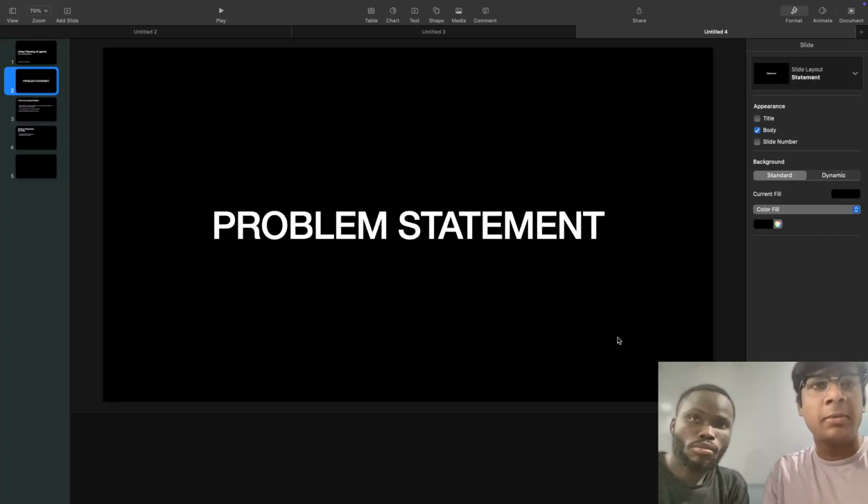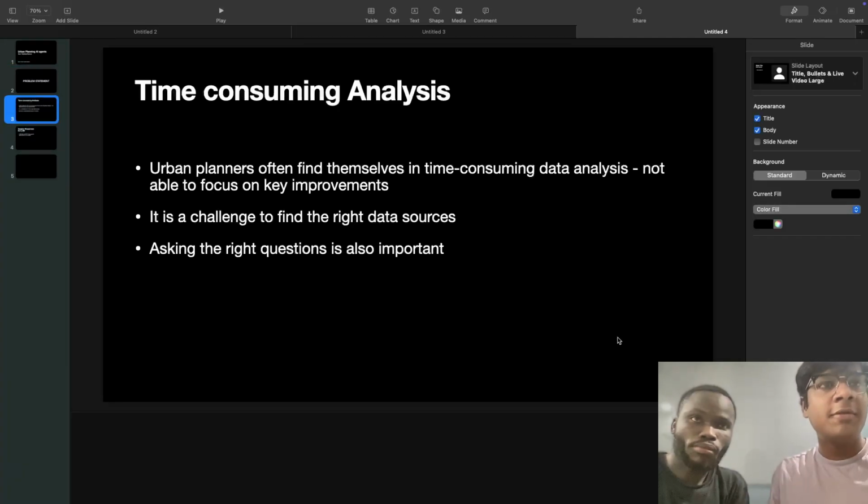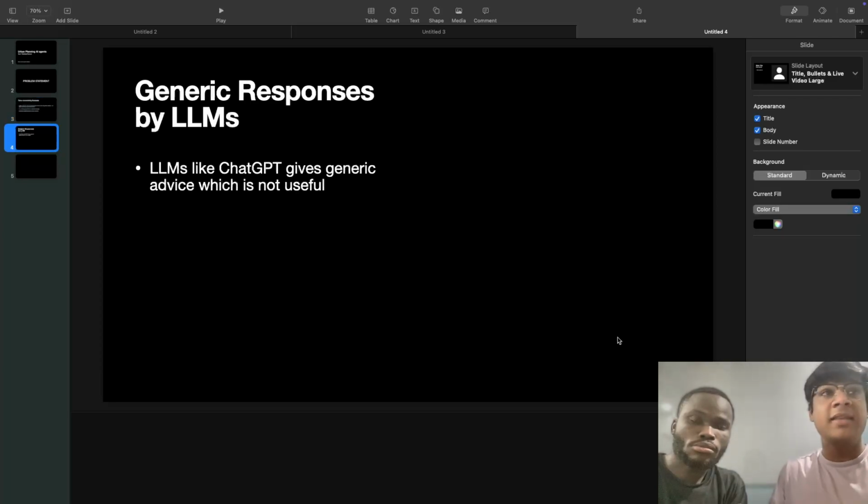So, what exactly was the problem statement that we identified? We worked with a lot of geospatial analysis as well as urban planners, and one of the things they told us is that urban planners often find it difficult because data analysis is time consuming, and they are not able to focus on the bigger picture or the key improvements. It is a challenge for them to find the right data source, and asking the right question is very important. The second thing is that if they use LLMs like ChatGPT, it gives them very generic responses. It's not specific to their use case, it doesn't have the data that they need, and it ends up being very generic.